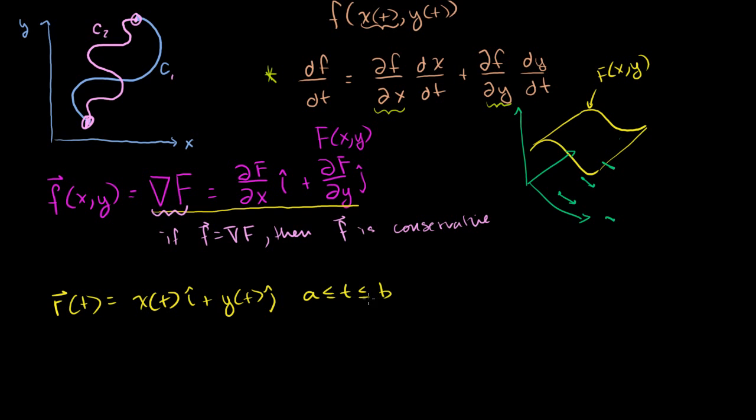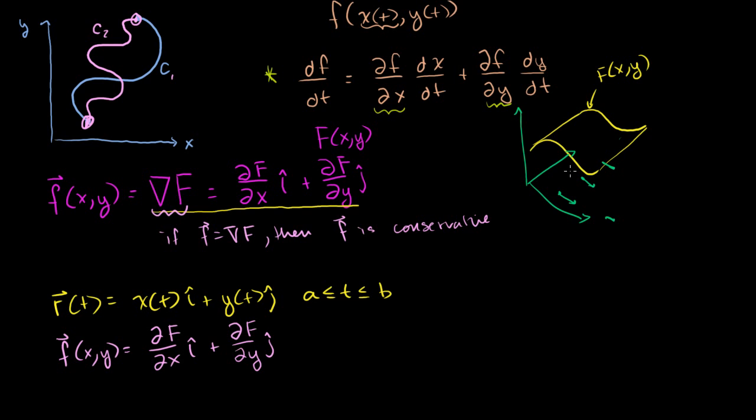We've seen this multiple times. This is just a very general definition of pretty much any path in 2 dimensions. And then we're going to say f of xy is going to be equal to the partial derivative of uppercase F with respect to x times i plus the partial of uppercase F with respect to y times j. So we're assuming that this exists, that this is true.